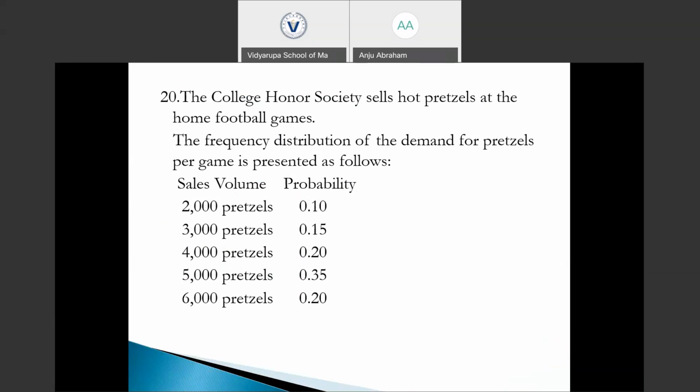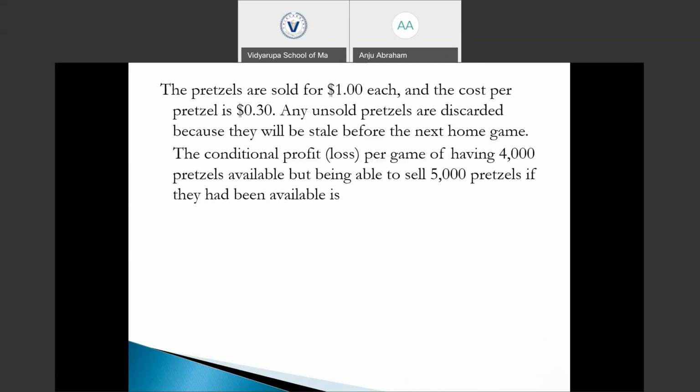Again, we have the same question for the College Honor Society selling hot pretzels. The frequency distribution of the demand for pretzels per game is presented as follows. The respective sales volumes and probabilities are provided to us. The pretzels are sold for $1 and the cost per pretzel is $0.3. Any unsold pretzels are discarded because they will be stale before the next home game. The conditional profit or loss per game of having 4,000 pretzels available but being able to sell 5,000 pretzels if they had been available is?